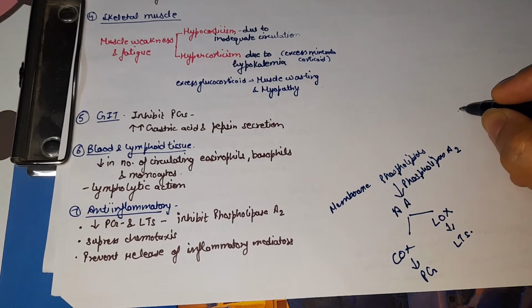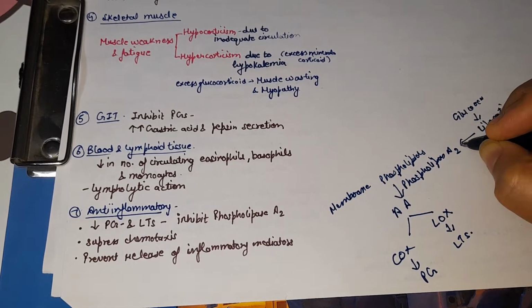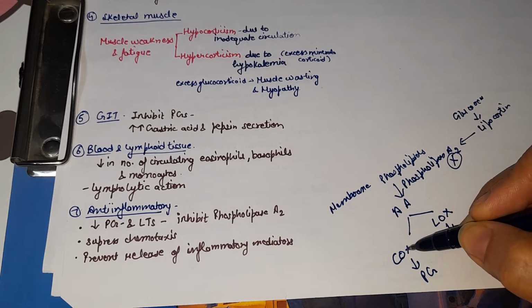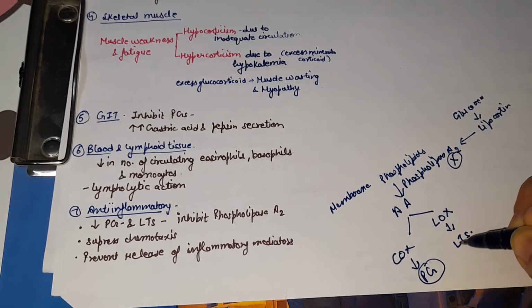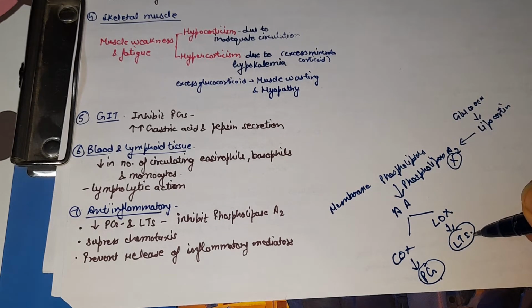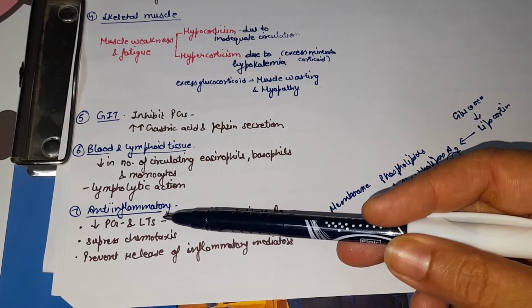So glucocorticoids induce a protein called lipocortin. This lipocortin will inhibit phospholipase A2. So there will be no cyclooxygenase pathway and lipooxygenase pathway. So no prostaglandin is formed and no leukotriene is formed. As we know, prostaglandins are inflammatory mediators and leukotrienes are also inflammatory mediators. So there will be decreased prostaglandin and leukotriene formation, and they have an anti-inflammatory action.